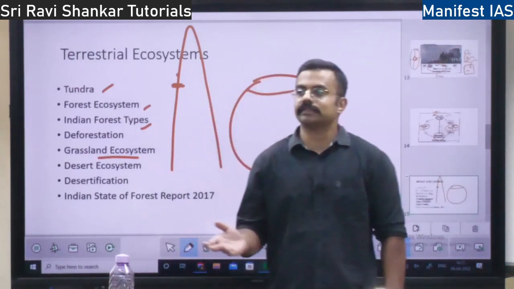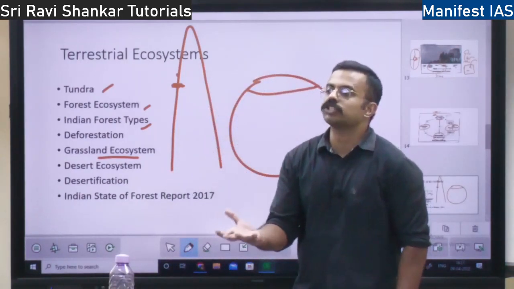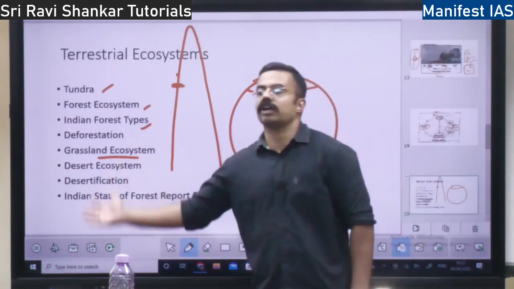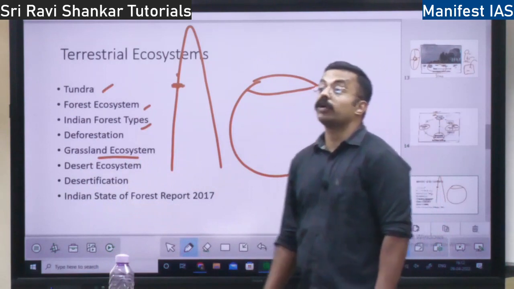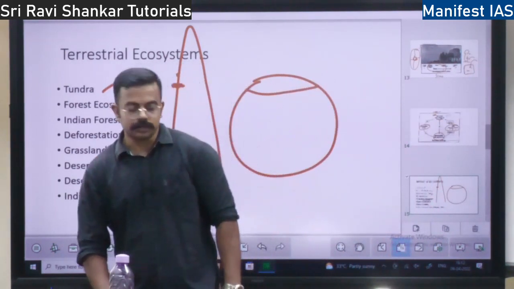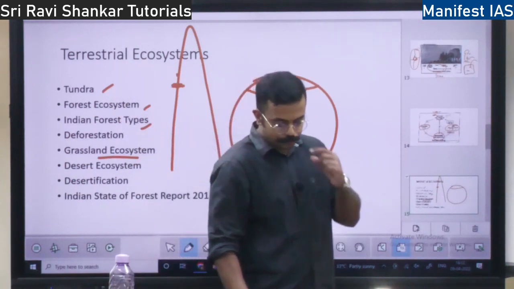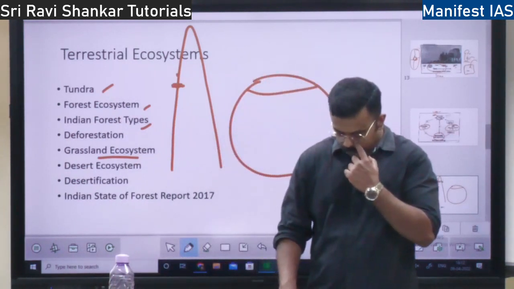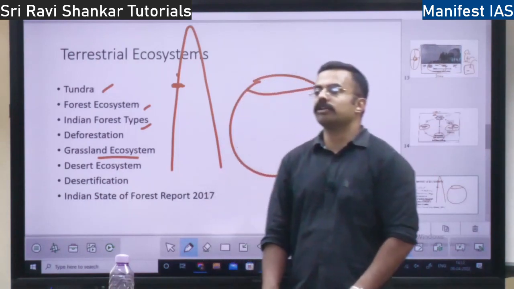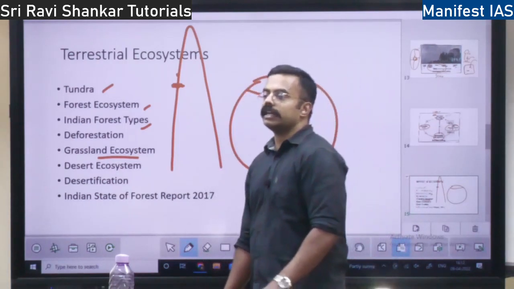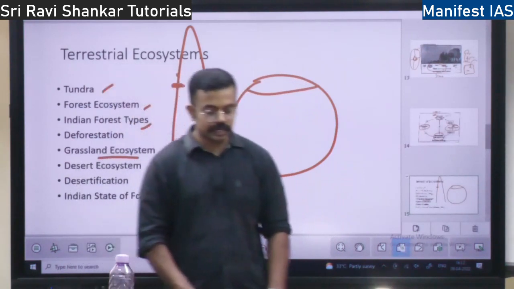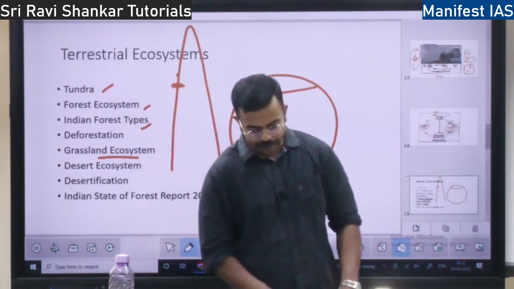When the grass is removed, only bare soil will be left. So when rain comes, the soil will get eroded. Soil erosion will happen. So overgrazing is bad, right? That is one threat. Then you have fire threat. Fire will also destroy the grassland, right? Fire is also dangerous. So these are the threats for the grasslands in India, not only in India, everywhere.